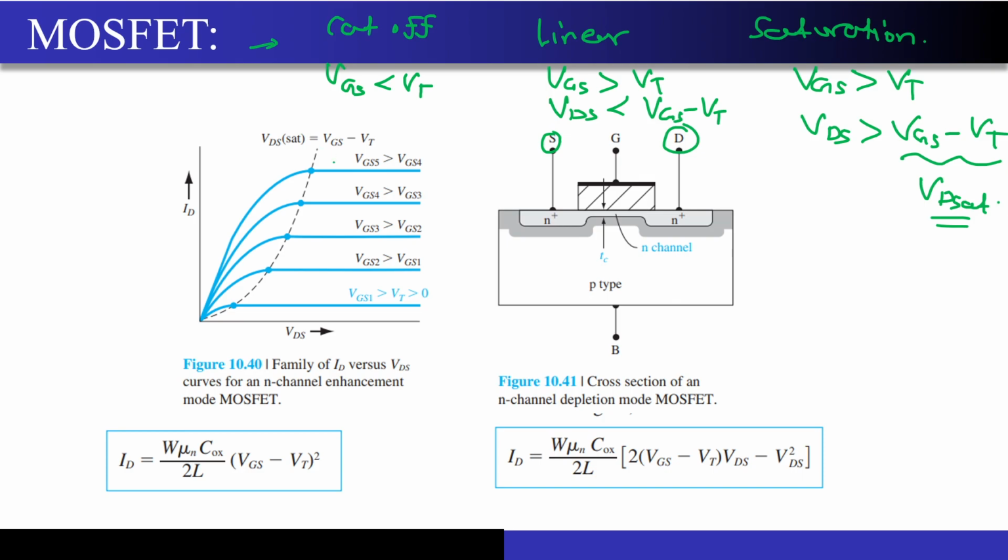Correct? So now, if we try to draw this line, that is VDS is equal to VGS minus VT, right? You will see that it will come out to be something like a parabolic kind of graph. Correct? And this region, which is on the right side of this graph, correct? This is where my MOSFET is operating in the saturation region. And why did I say that? Just look, ID is constant with respect to VDS. Correct? So that means what? Dou ID by dou VDS. What should be this value, guys? ID is constant with respect to VDS. So if I just differentiate this line, what will happen? Will I get anything? Or it will be just 0?